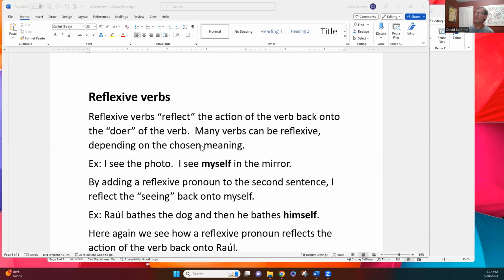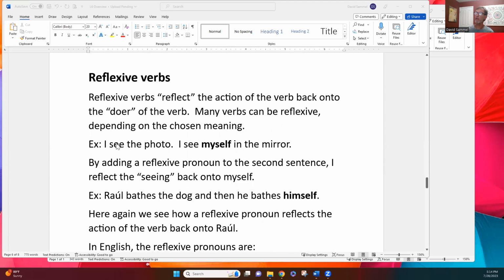Many verbs can be reflexive depending on the chosen meaning. So example here, I see the photo. I've got a photo in my hand. I see it. I get it. Then I look up and I'm looking in the mirror and I see myself. Well, that is a reflexive pronoun. Why is it reflexive?